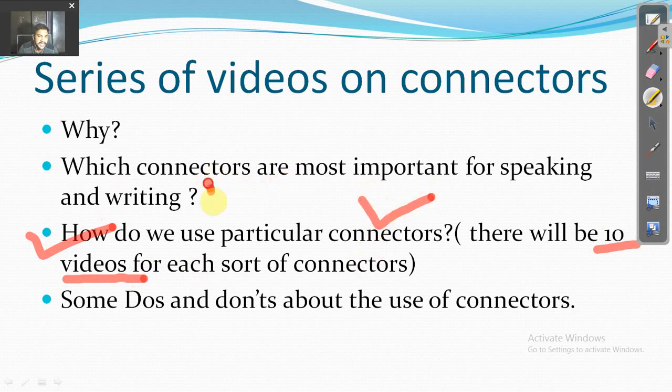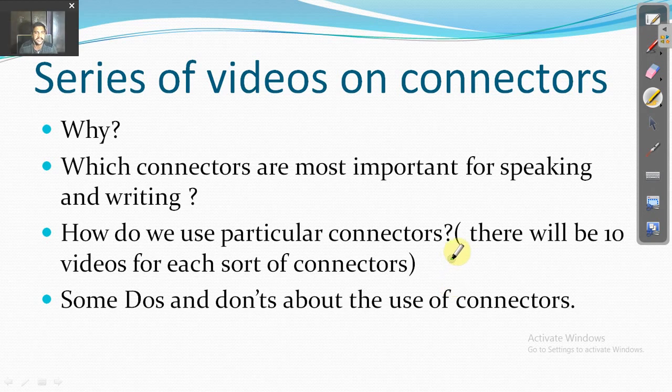The kinds of connectors that I'm going to share with you would be of 10 categories, and those 10 categories I'm going to share with you in the form of videos, and I'll explain them and how they can be used in making statements while speaking, and how to use them in writing too.